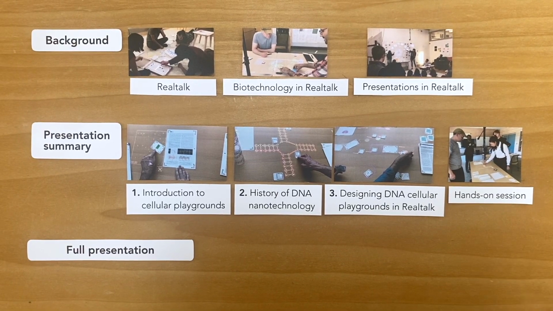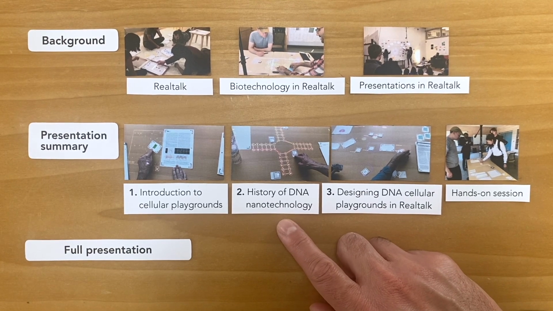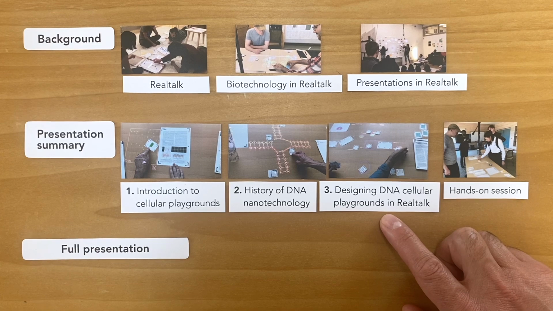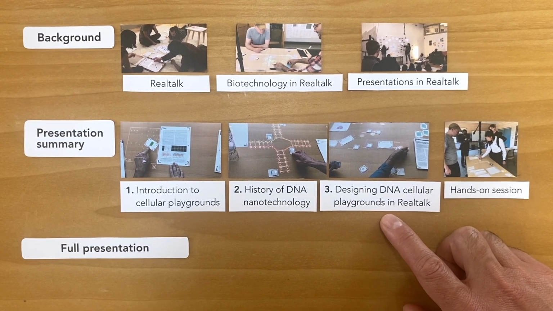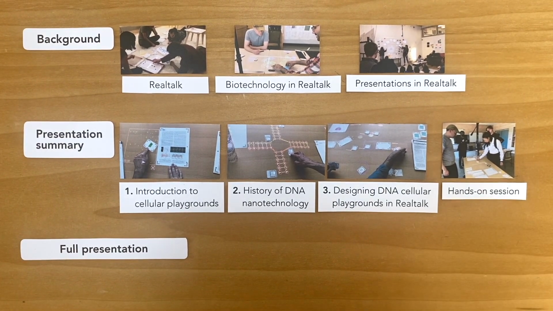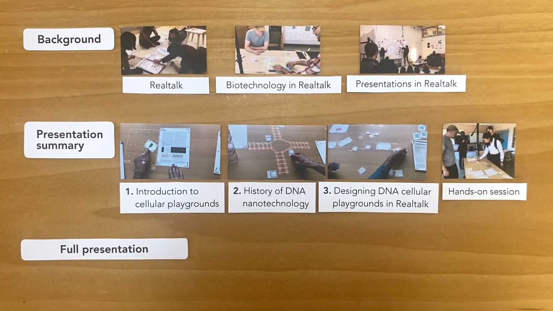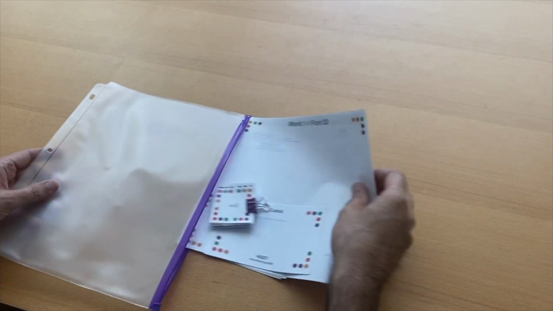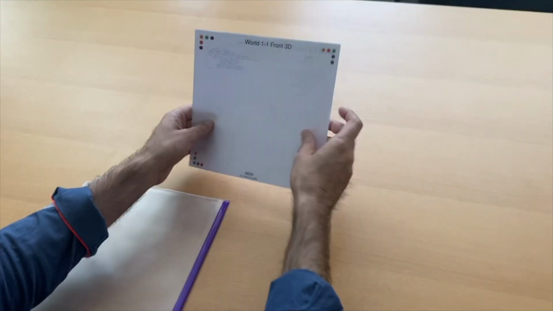The previous part of the talk culminated in explaining the DNA bricks technique. In this last part of the talk, Shawn uses a Realtalk-based toolkit to actually design and fabricate real DNA brick structures, which were used to get experimental data about cellular playgrounds. Shawn starts this part of the talk by pulling his toolkit out of a zipper pouch in the binder. So the binder contains both presentation materials and working tools.